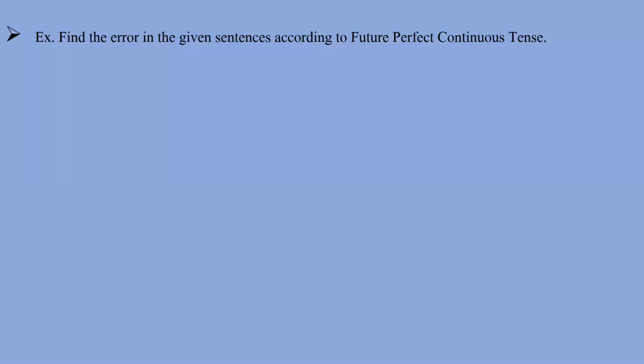Right? Now let's do this exercise. Now dear students, you have to raise your hand if you know the answer. In this, we have to find the error in the given sentences according to future perfect continuous tense. So you have to use future perfect continuous tense here, right? And according to this tense you have to find the error. Clear? So please get ready.